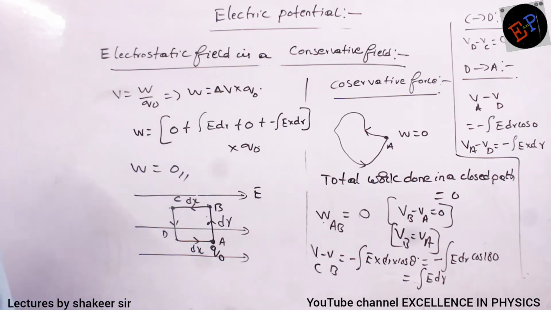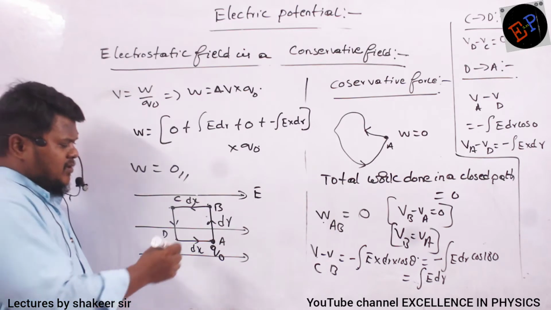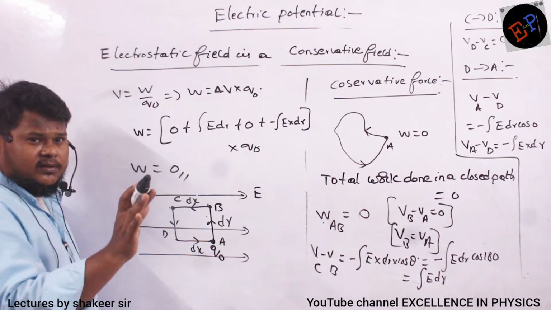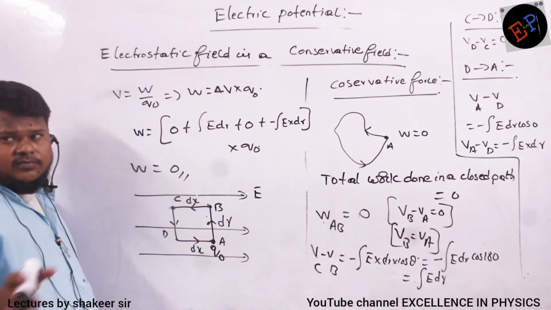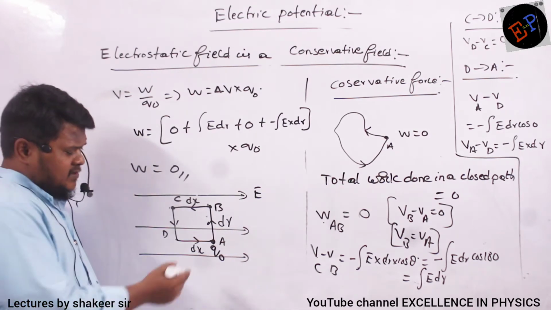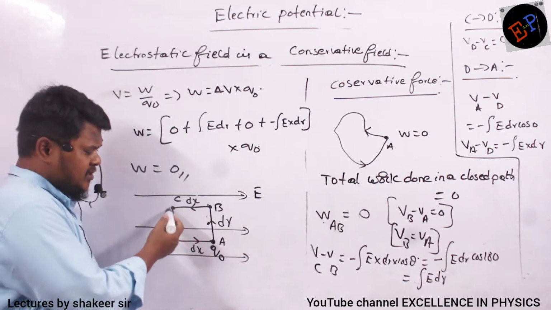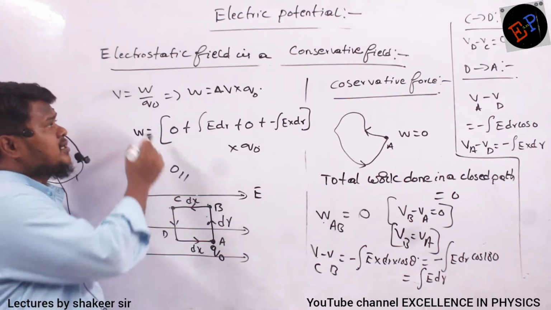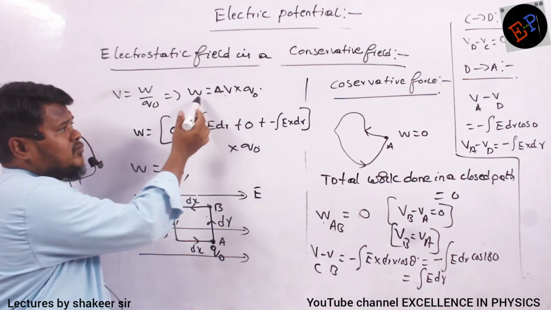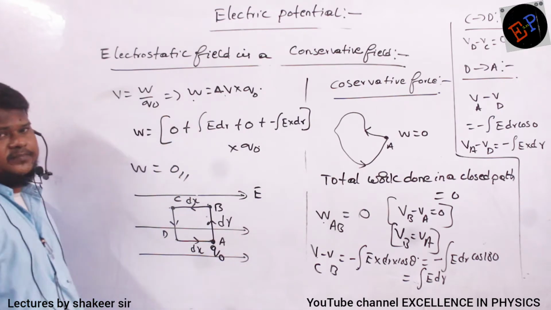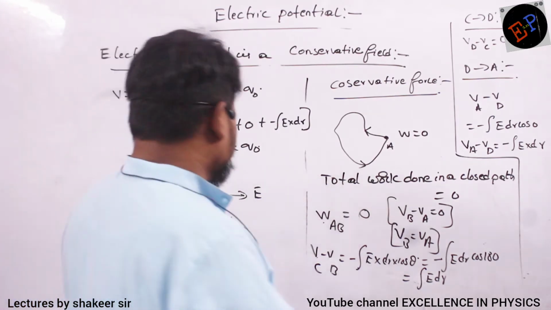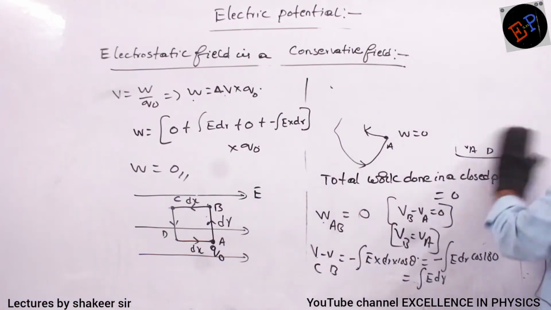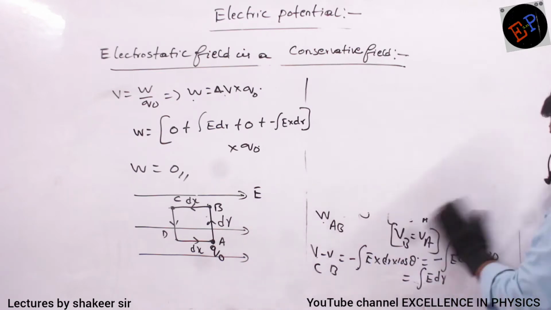Are you able to understand? This is just to prove that if you travel in a closed path in an electric field, you need not do any work. Because I am starting from A and reaching A only. Between A and A, is there any potential difference? No. If delta V is 0, work done also will be 0. That's it. Therefore, to travel perpendicularly in a field, you need not do any work.